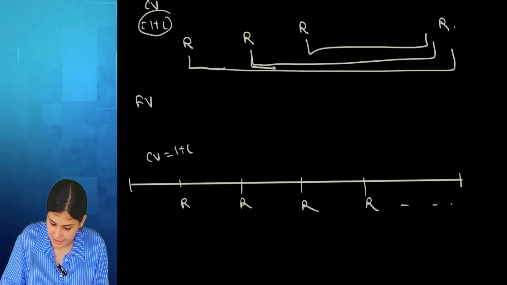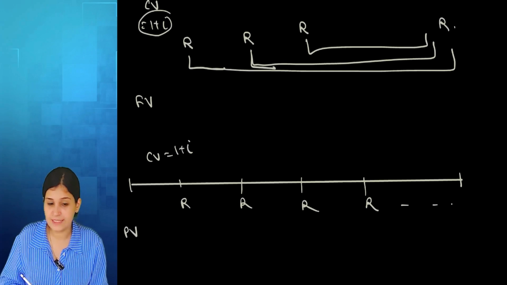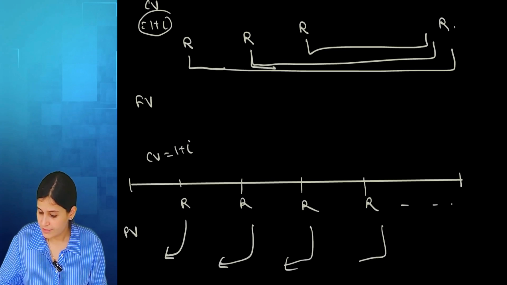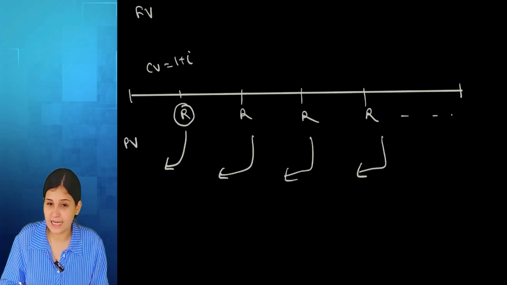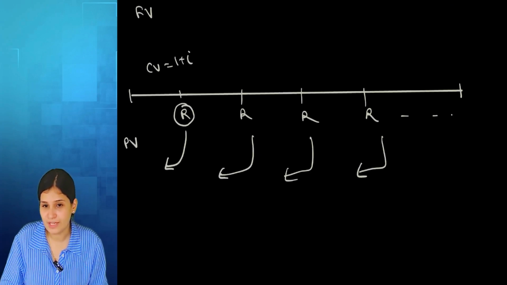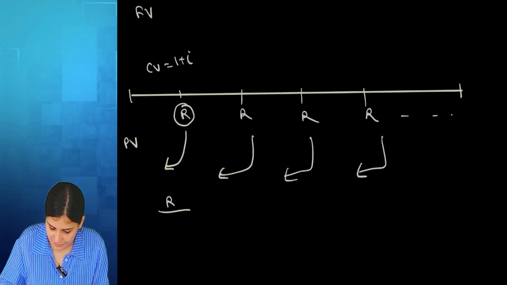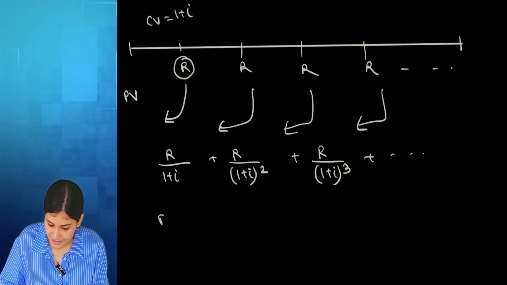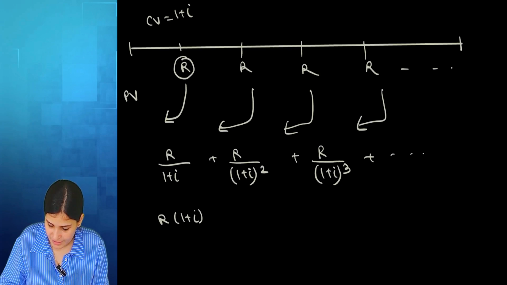But if this would have been a scenario for present value, R, R, R, R, compounding value is 1 plus I. If I wanted to find present value, I'm going to come back. Yes or no? So from this R, I'm going to divide my compounding value. So it will be R divided by 1 plus I, then R divided by 1 plus I whole square, R divided by 1 plus I whole cube and so on.